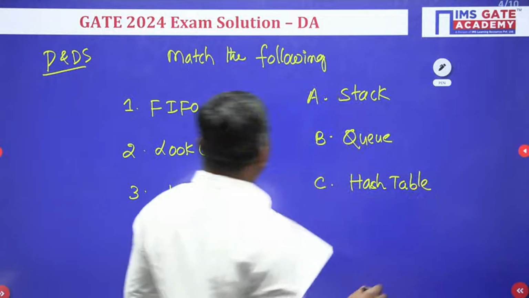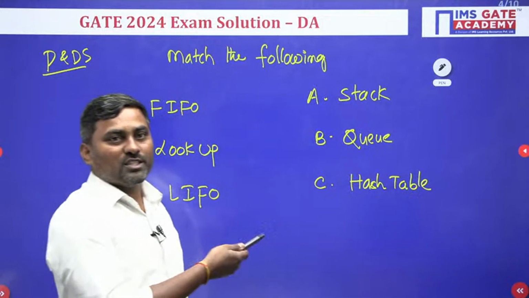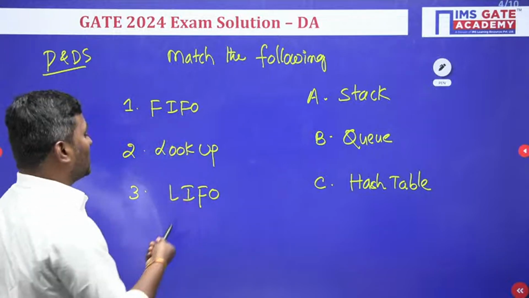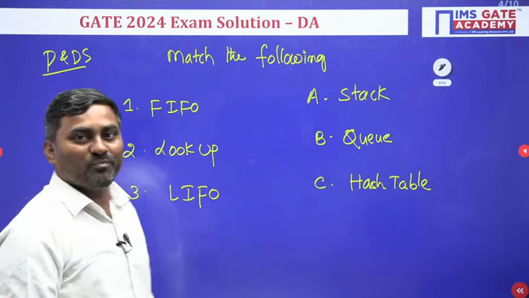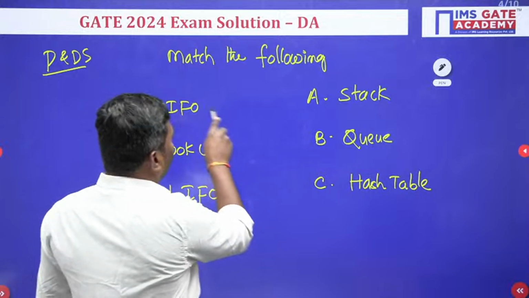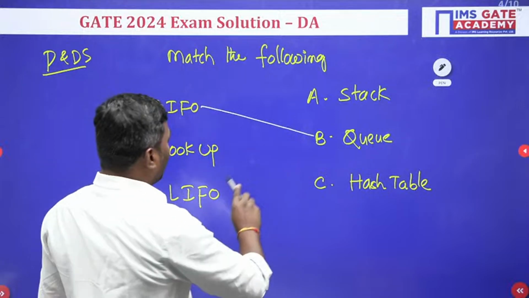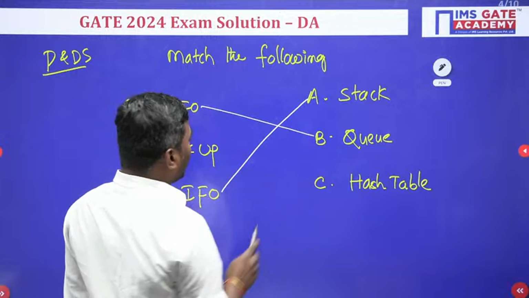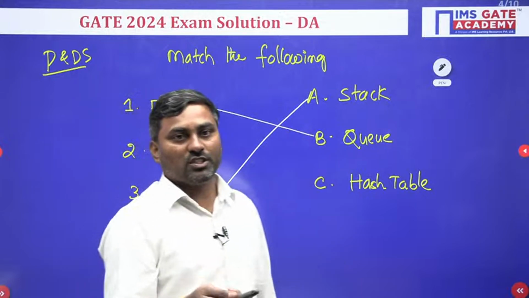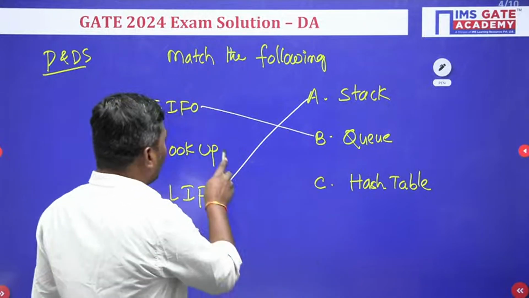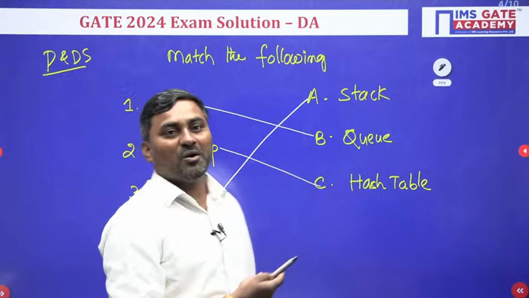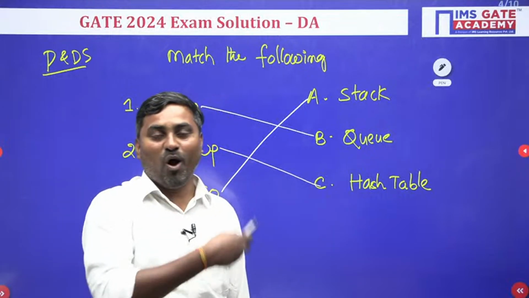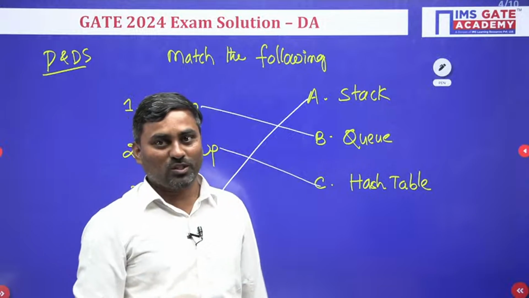So this question is framed to match the following. You can see the data structures: first in first out is maintained by what? Queue only, right? First in first out is maintained by queue. The last in first out is the stack nature. The hash table we search in order of 1, so lookup is hash table. This is the one mark question they have framed. How easy, it won't take much time to solve.